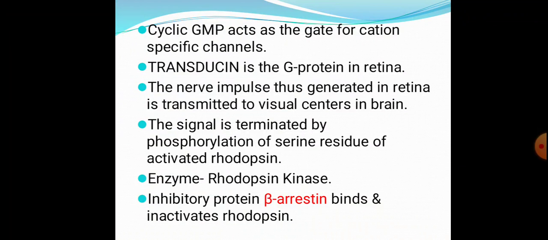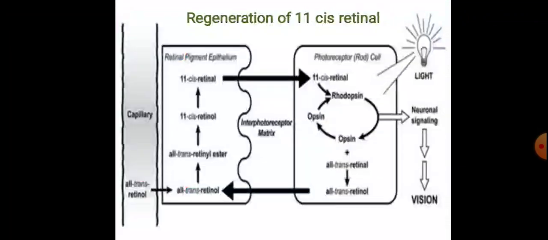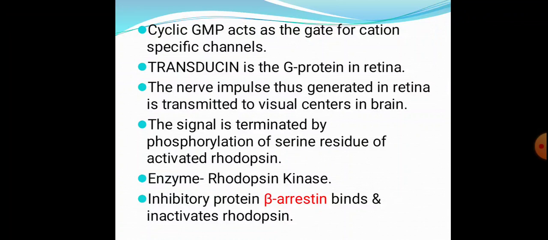So this is how the rhodopsin is inactivated. So we completed the first part of the Wald's visual cycle, that is how the nerve impulses are generated.